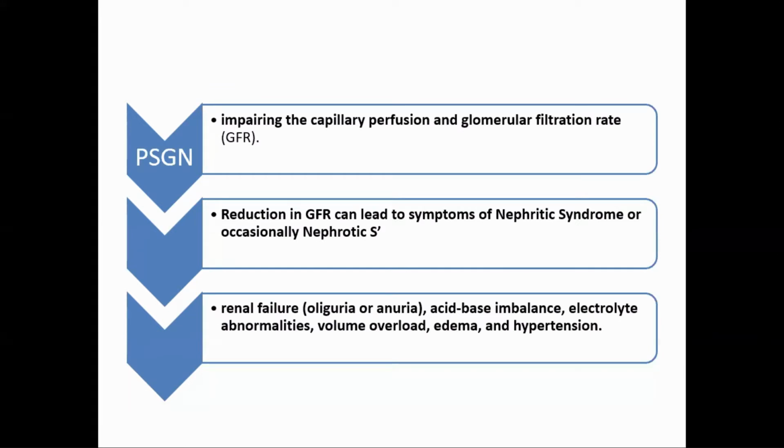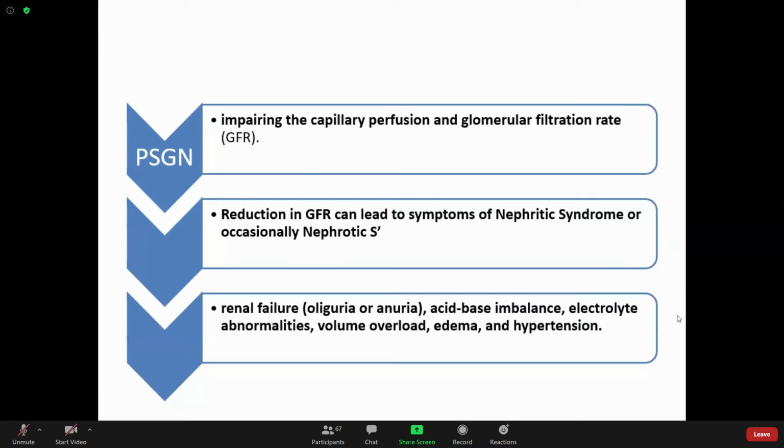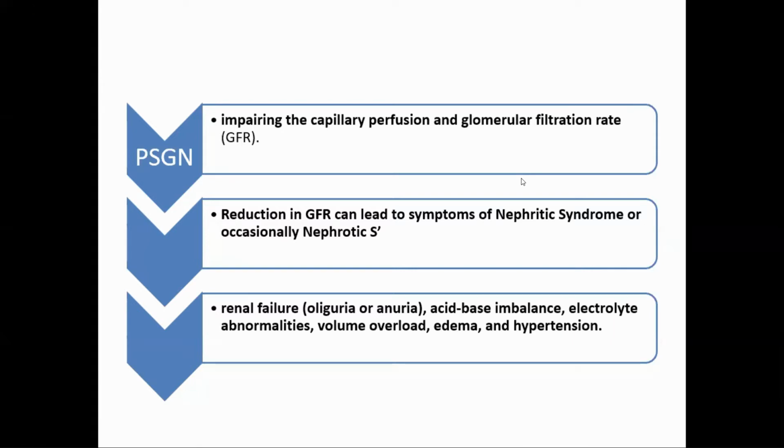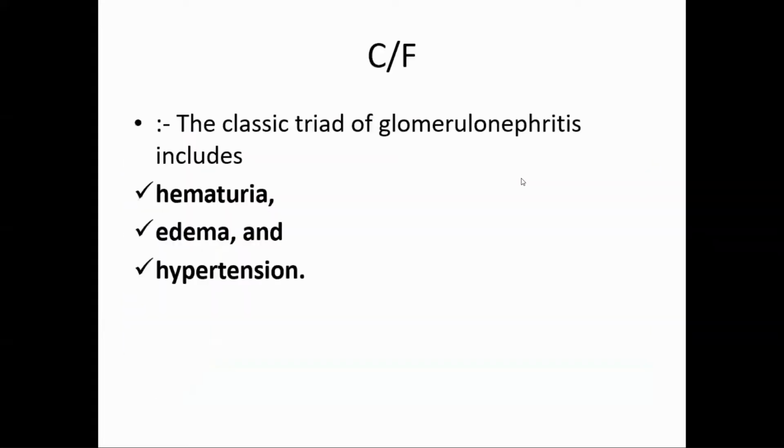So there is impaired capillary perfusion and altered GFR. Reduction in GFR can lead to either the symptoms of nephritic and occasionally nephrotic syndrome. At the end, if things are not controlled, the patient may go into renal failure, which will present with oliguria or anuria. There can be acid-base imbalance, electrolyte abnormalities, volume overload, edema, and hypertension.